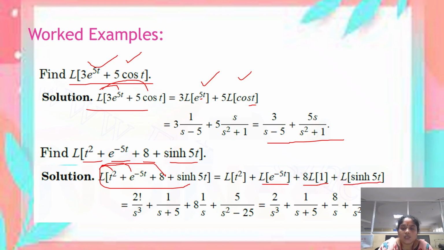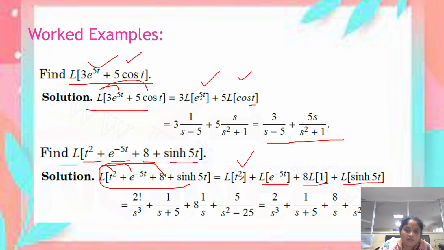By the previous table, we can directly substitute the Laplace transform results of the corresponding functions. For L of t square, we apply the formula for t power n. The Laplace transform of t power n is n factorial by s power n plus 1. Here n is equal to 2.